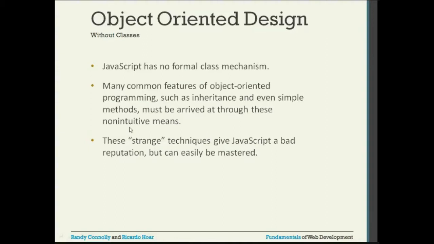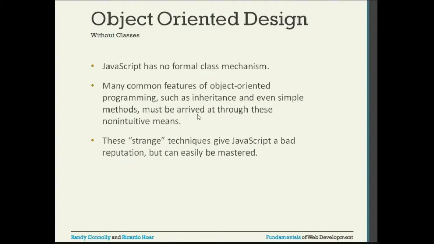In case of Java and Python, the concepts of a class, subclasses, inheritance and encapsulation are very intuitive. Looking at those concepts, it looks very intuitive. In case of JavaScript, those concepts are implemented through means which are very non-intuitive.